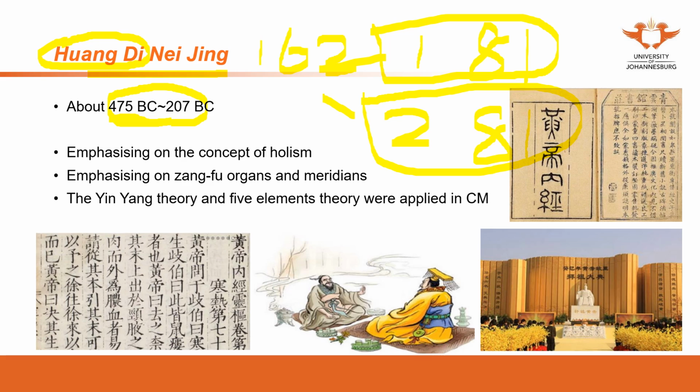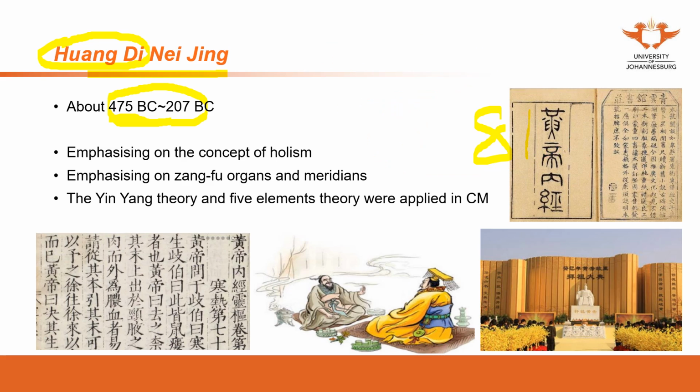Why do the scholars all agree that 黄帝内经 was not written by one author and not in one period? Here, you have more than 200 years. So it was achieved by multiple authors over a long period of time. The reason we say so is that from the 162 articles, we realize that the format and writing styles were not the same, and even the language was not the same.